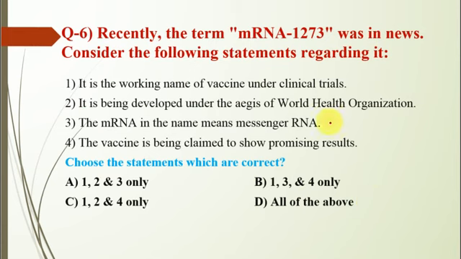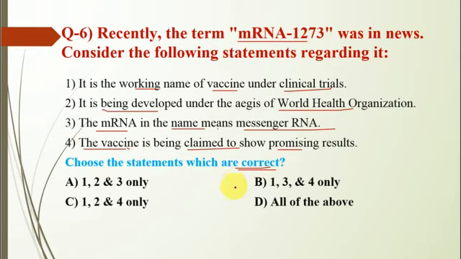Now question number 6: recently the term mRNA-1273 was in news. Statement first, it is the working name of a vaccine under clinical trials. Second, it is being developed under the aegis of WHO. Third, the mRNA in the name means messenger RNA. Fourth, the vaccine is being claimed to show promising results. So here the correct option is B.